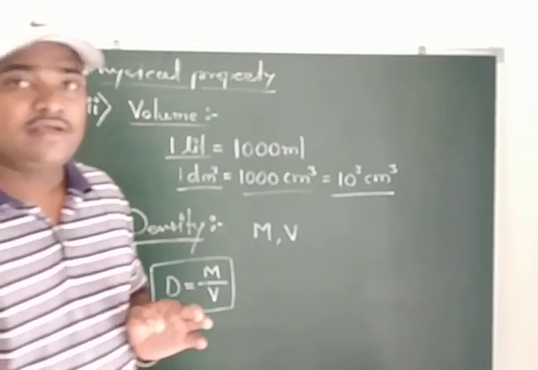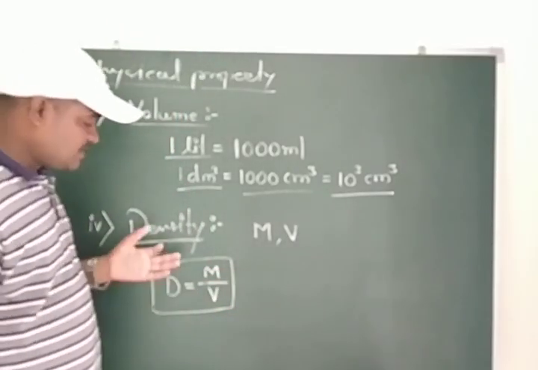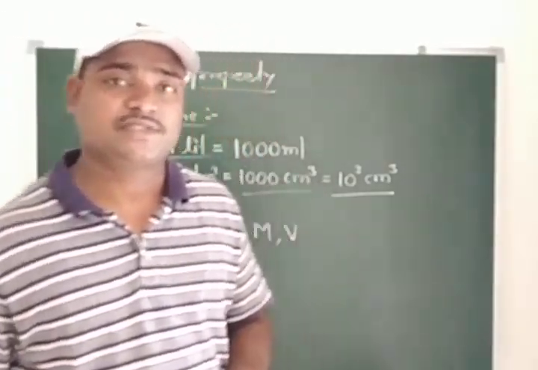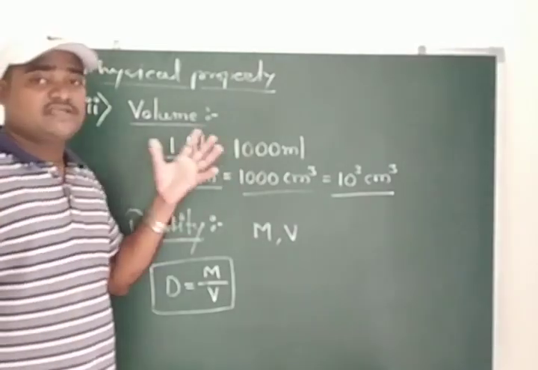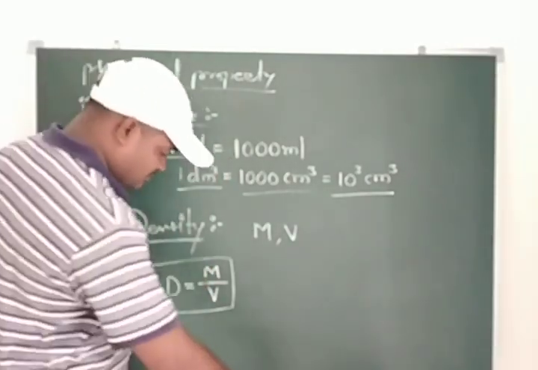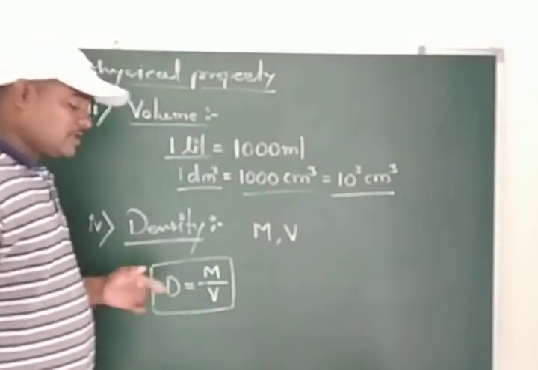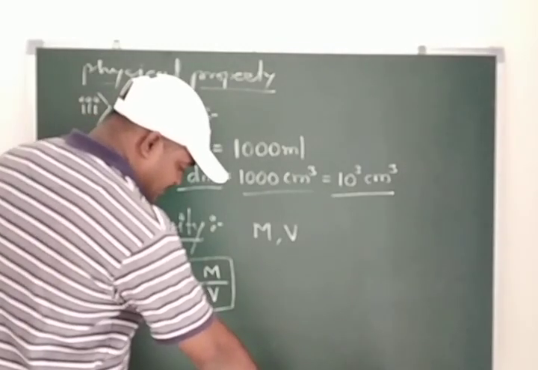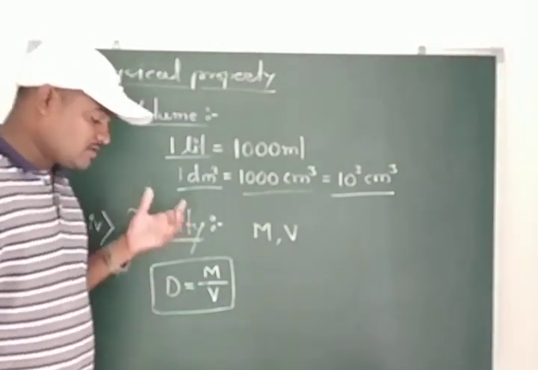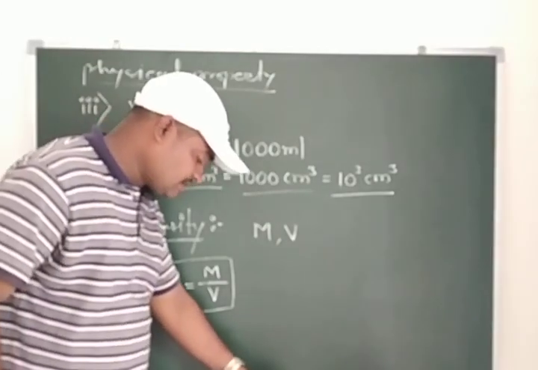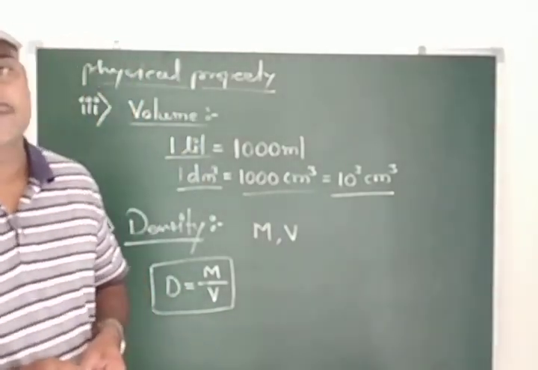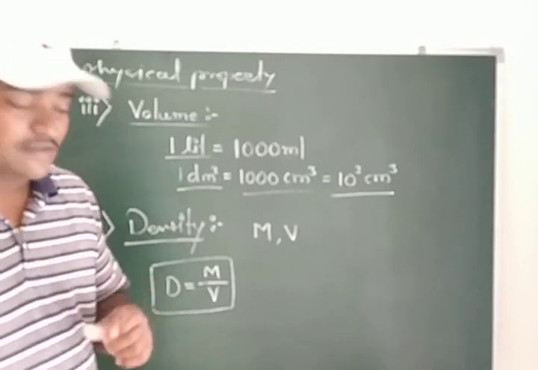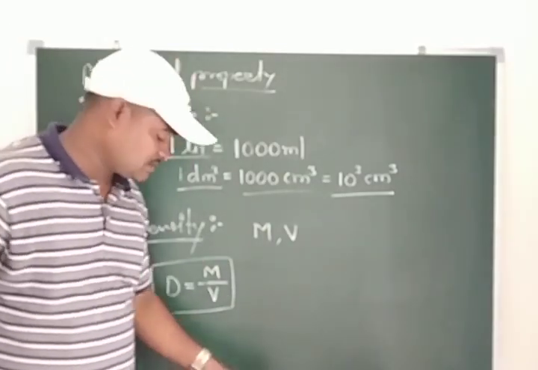Now students, density plays an important role for the measurement of density of liquids and of a particular substance, so in our basic chemistry, this is a very important factor. And if you want to calculate its units, we can also calculate it. But the very important thing is that it is determined in the laboratory by the measurement of both mass and volume of its sample. Means with the help of mass and volume, we can find out the density of a particular substance that we want to examine.